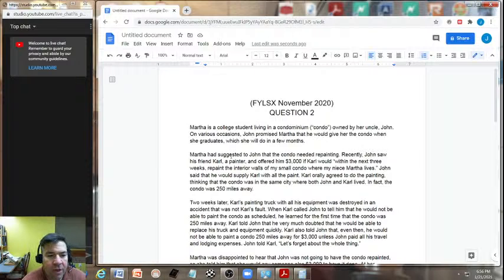Recently, John saw his friend Carl, a painter, and offered him $3,000 if Carl would, within the next 3 weeks, repaint the interior walls of my small condo where my niece Martha lives. John said that he would supply Carl with all the paint. Carl orally agreed to do the painting, thinking that the condo was in the same city where both John and Carl lived. In fact, the condo was 250 miles away.